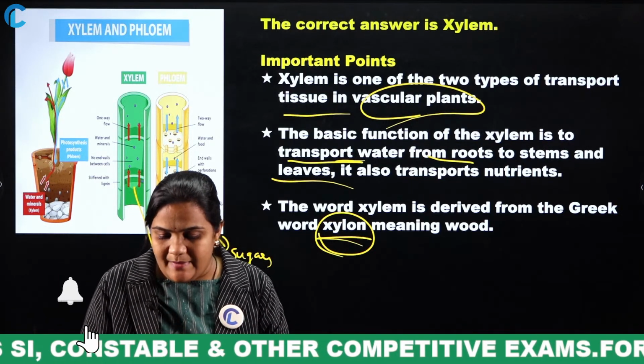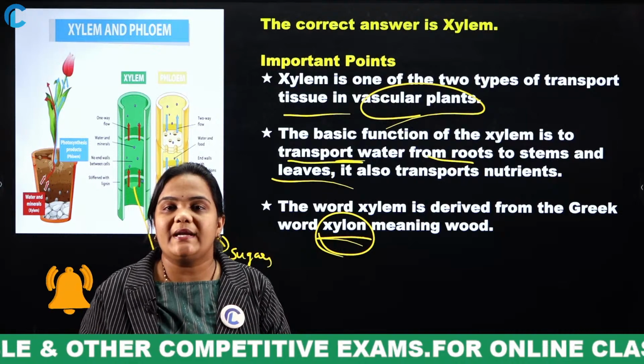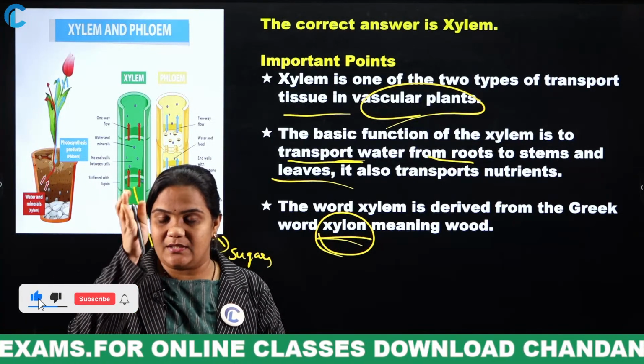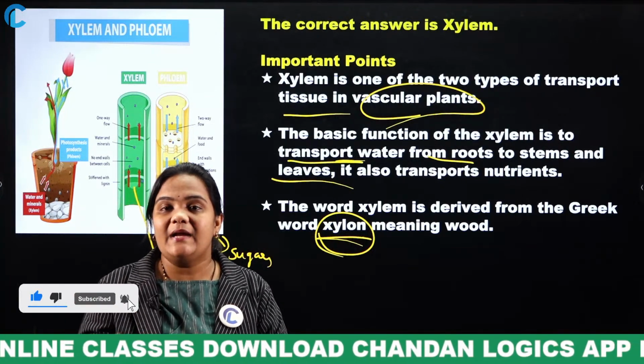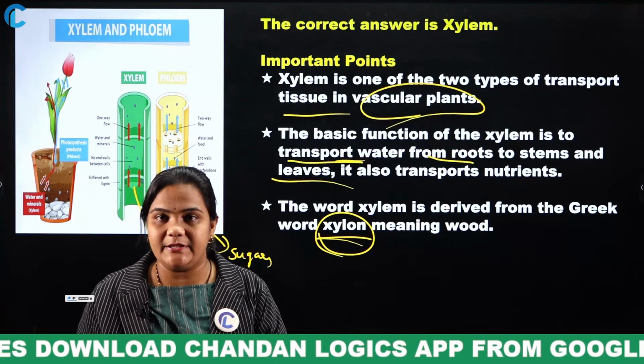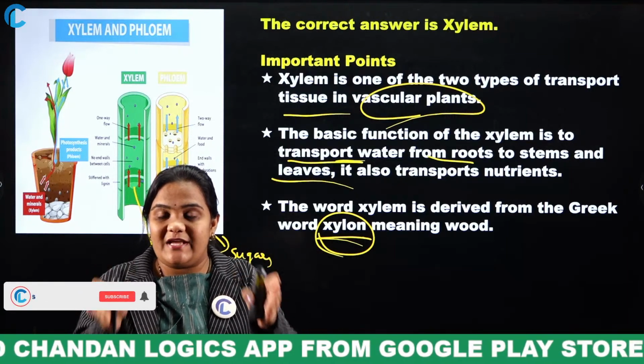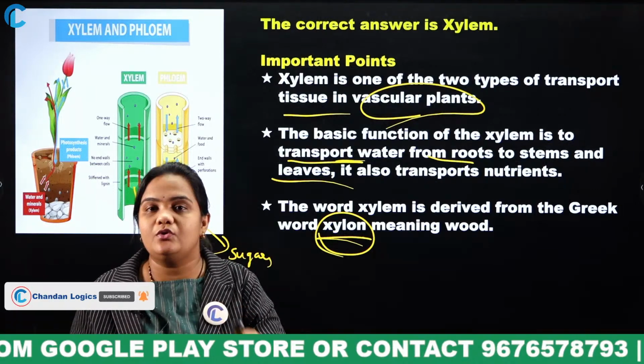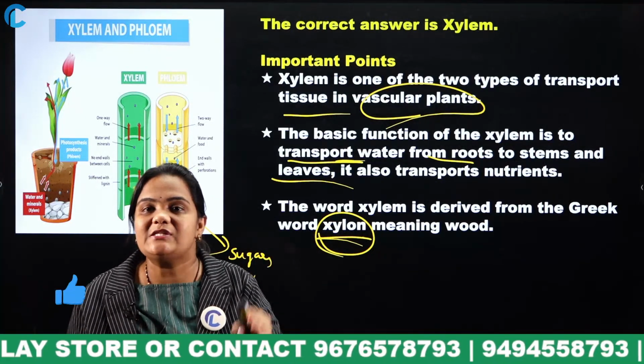Collenchyma. What is the purpose of collenchyma? Due to this collenchyma plant tissue, the plant will stand erect, flexible. Next one is parenchyma.